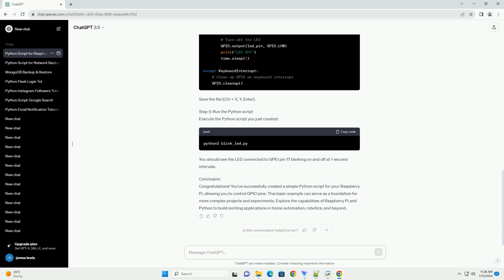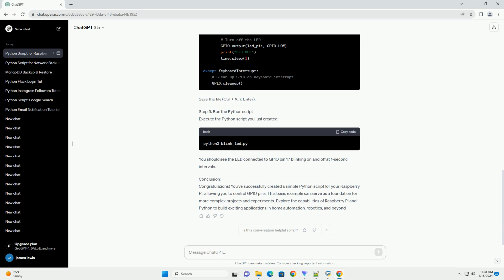Step 4. Write a simple Python script. Create a new Python script using your preferred text editor. In this example, we'll use the Nano editor. Add the following Python code to blink an LED connected to GPIO pin 17. Save the file: Ctrl+X, Y, Enter.